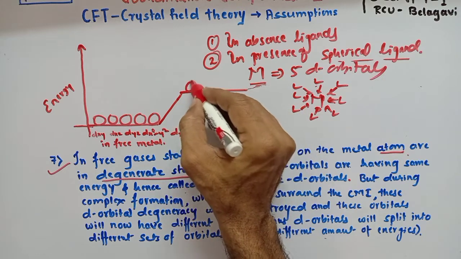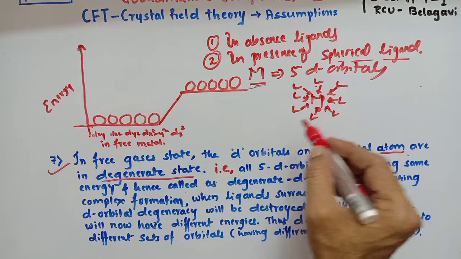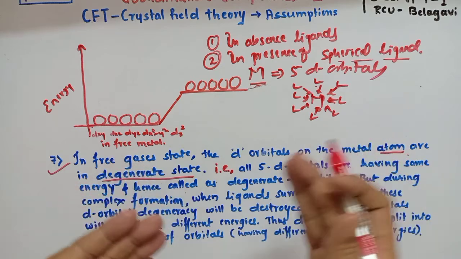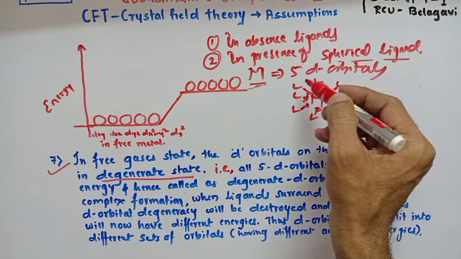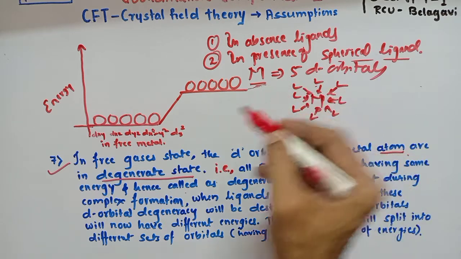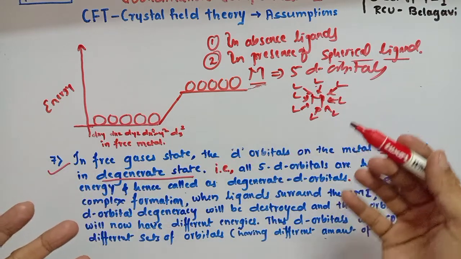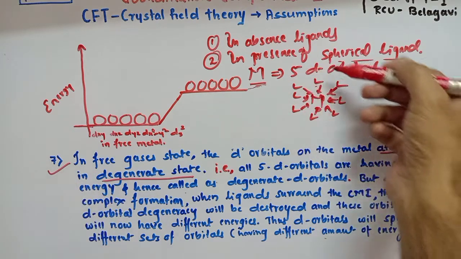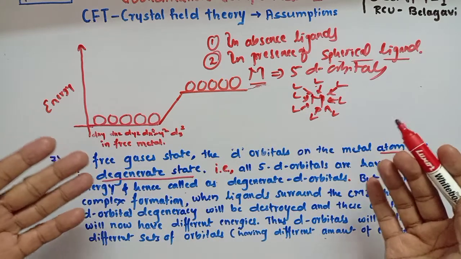However, the energy of all the 5d orbitals will increase, because it is very clear that whenever like charges repel each other, there is an increase in the potential energy. That means when the ligand field spherically surrounds the metal ion, the electrons present in the d orbitals are going to experience the same amount of repulsion from the spherical field. So as the repulsion occurs, the energy of those orbitals increases.